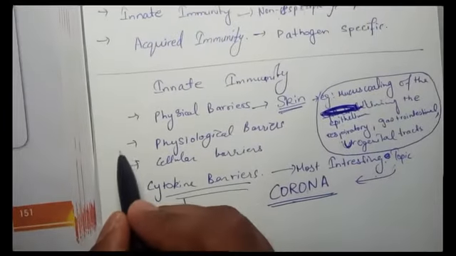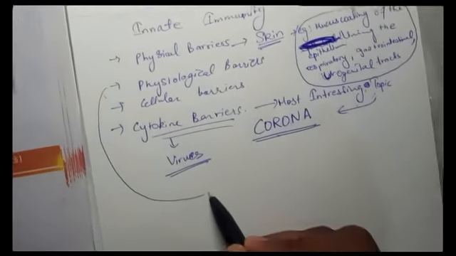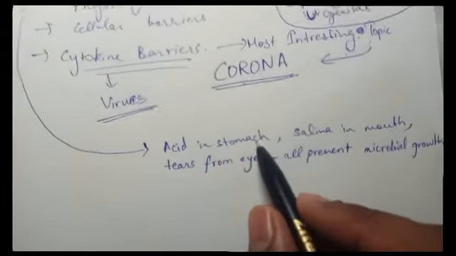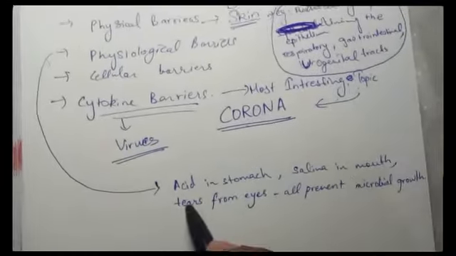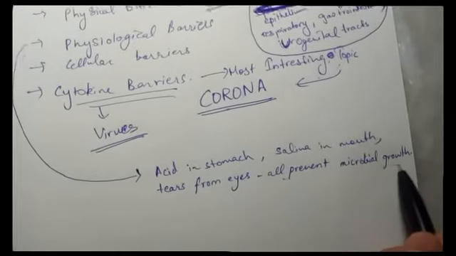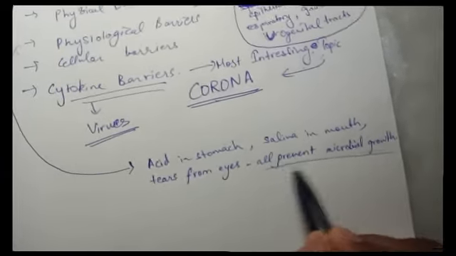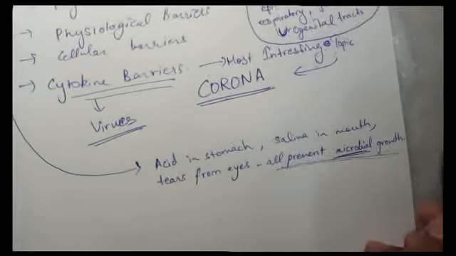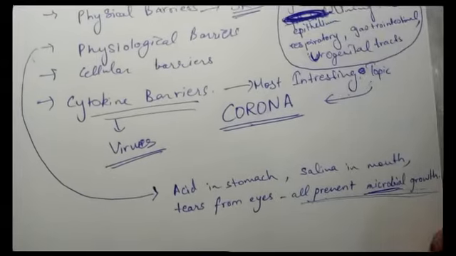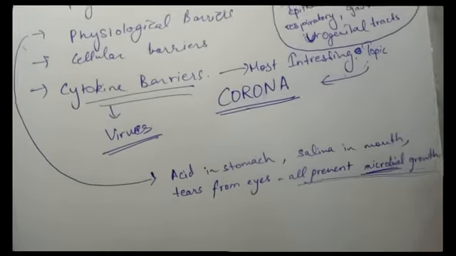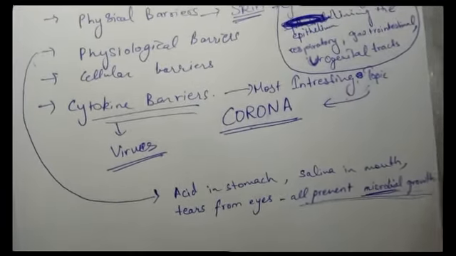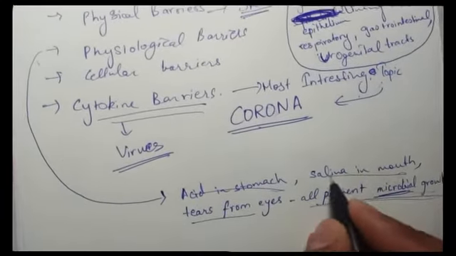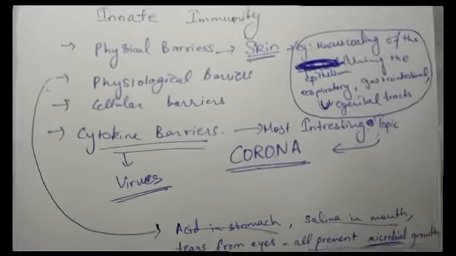Now let's talk about physiological barriers. Acid in the stomach, saliva in the mouth, tears from the eyes, they all prevent microbial growth, right? They don't let microorganisms grow, because in order for them to grow, they need a moist and warm place, and this is not dry, this is not dry, and that is not dry. That's why they can't grow.